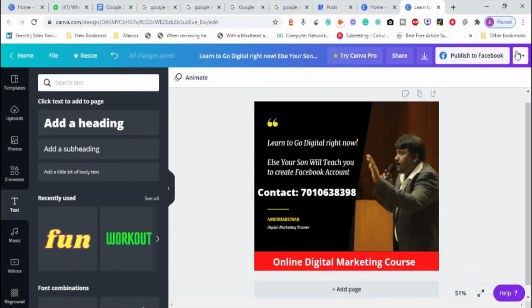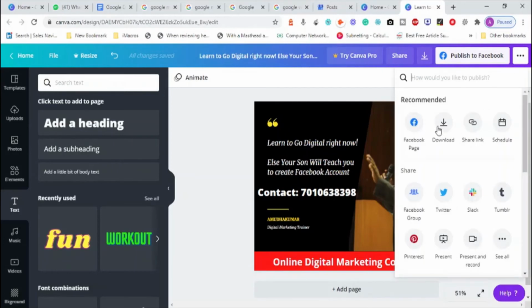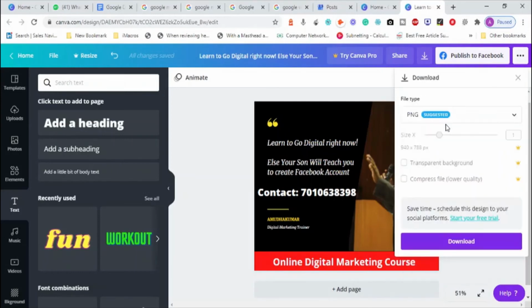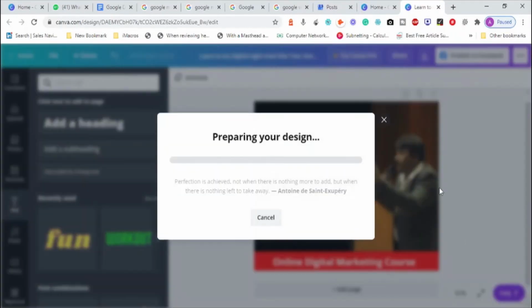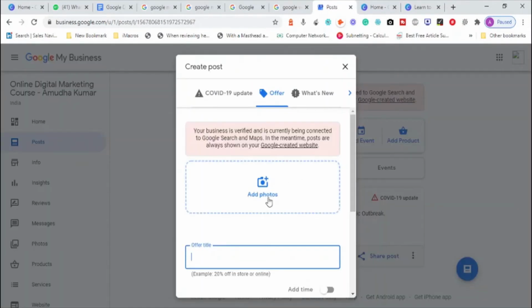Click on this and download this image, obviously. Okay, and click on download. So the image is downloaded. My image is ready, right? And once my image is ready, I can go to my posts option and upload this image here. I have an option to add photos here.